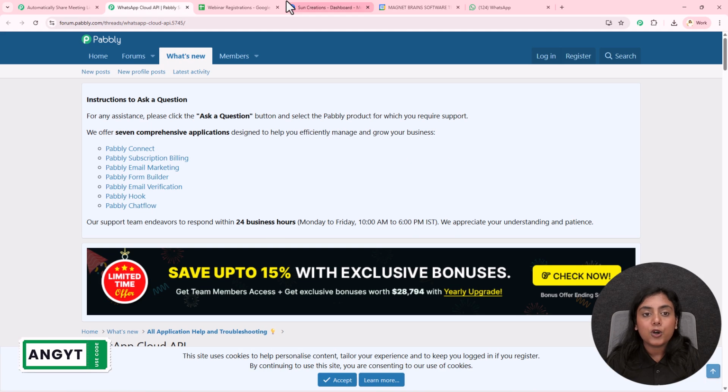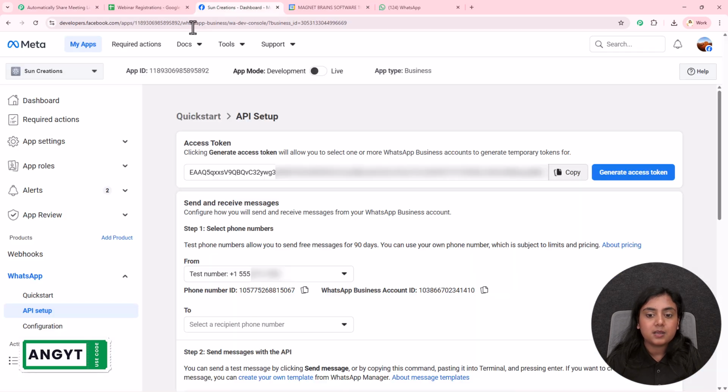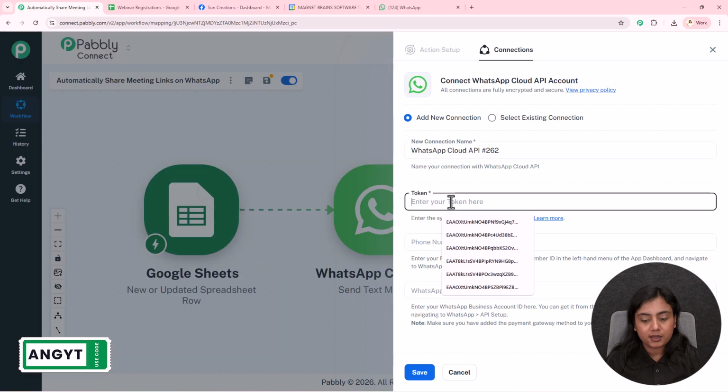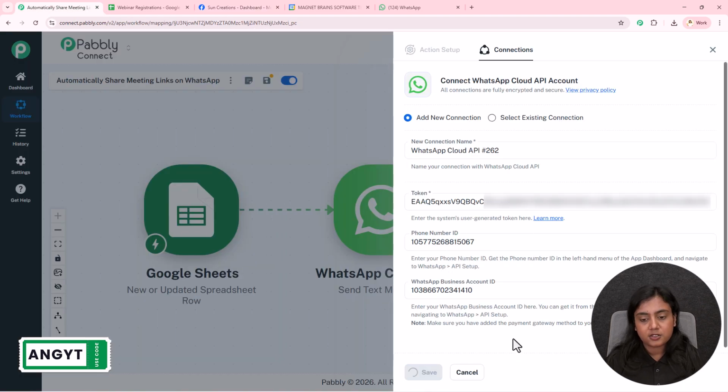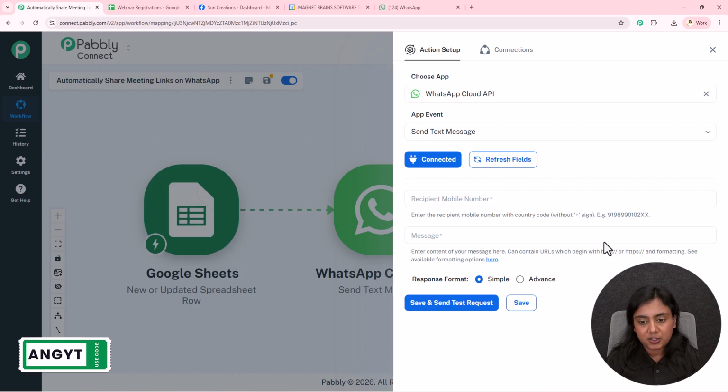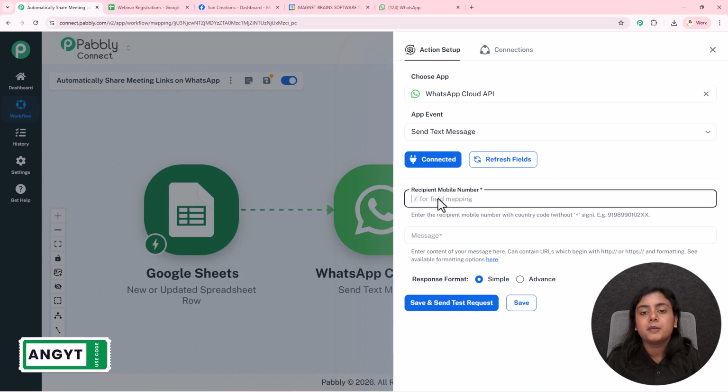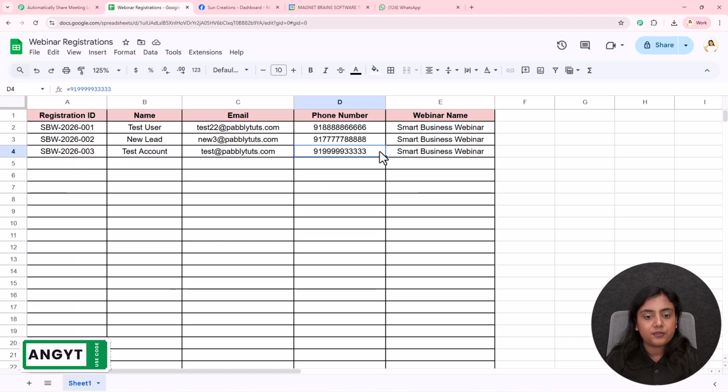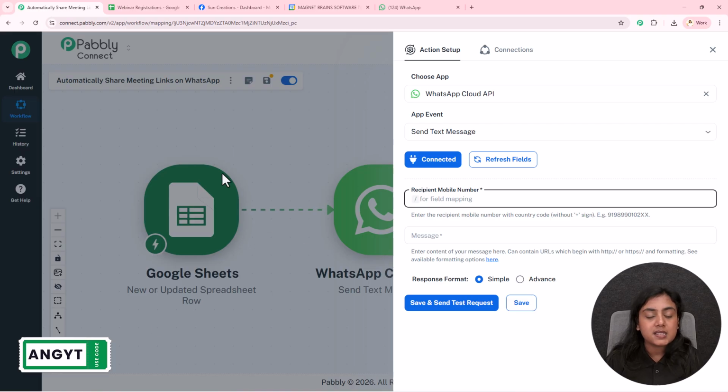Okay, so do watch the tutorial, create the API setup just like I have created, copy the details from here, paste inside Pabbly Connect and create the connection. Okay, so I will also copy all the details and paste over here in the field and click on the save button right over here. This is how you build a connection. Now firstly, we have to enter the recipient phone number to whom you want to send the WhatsApp message. I want to send the WhatsApp message to this number right over here that I've received in my previous step of Google Sheets.